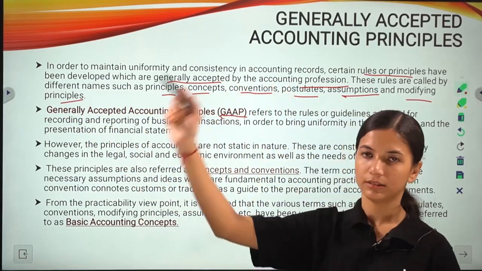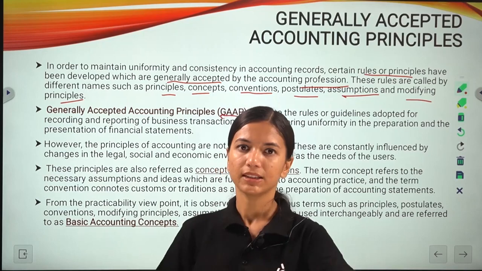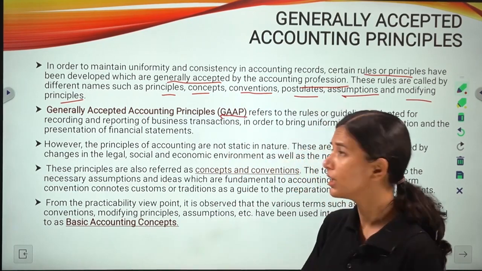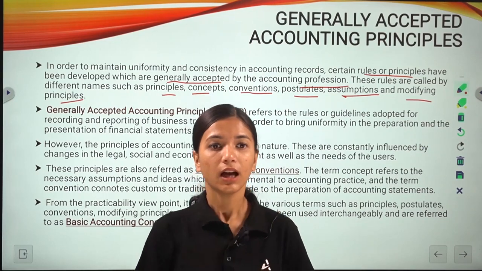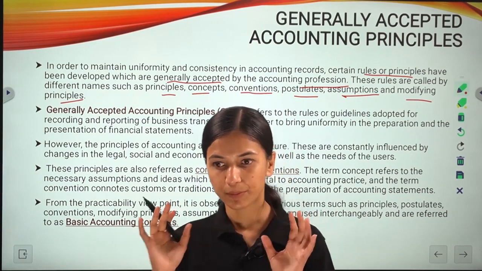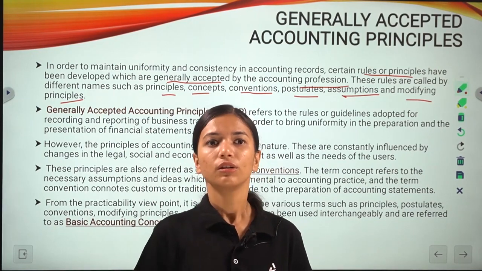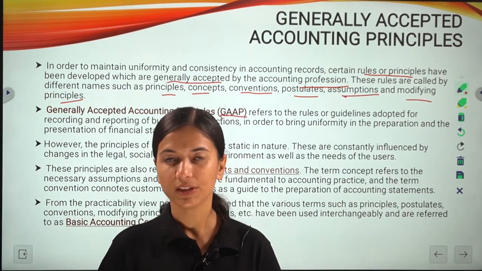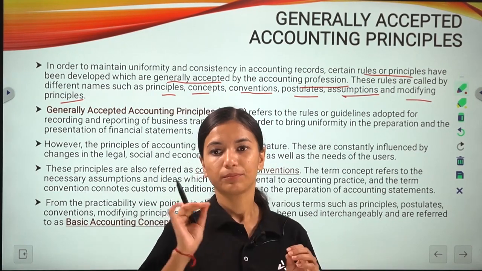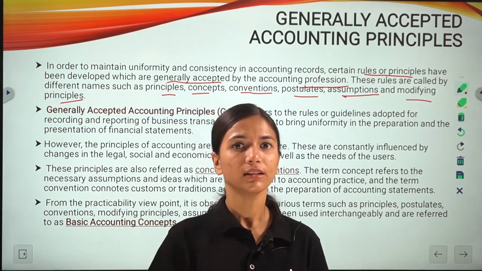They are called by different names, but the meanings are the same. So every organization that prepares a financial statement can follow those rules, so that everyone using the accounting information can know it in a proper way.